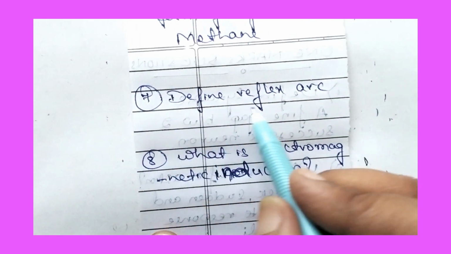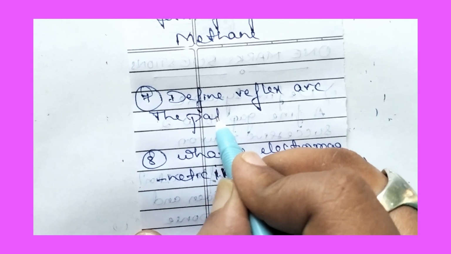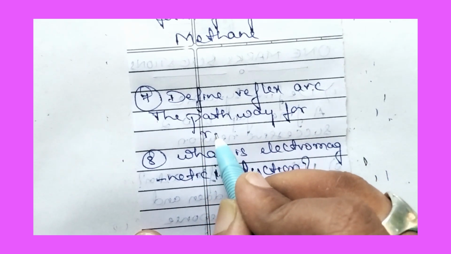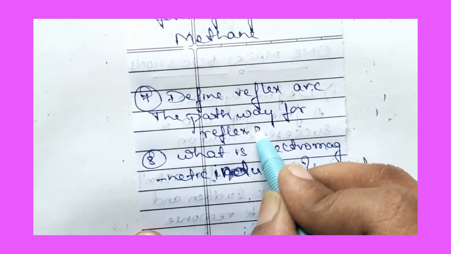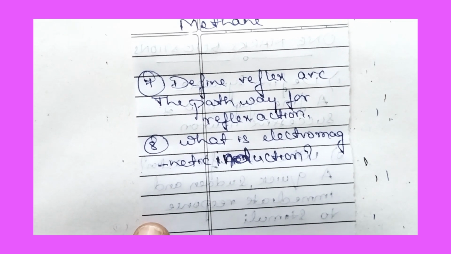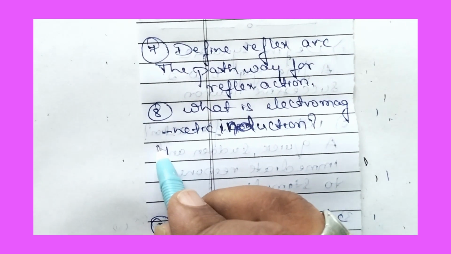The seventh question is, define reflex arc. The pathway for reflex action is called reflex arc. What is meant by electromagnetic induction?